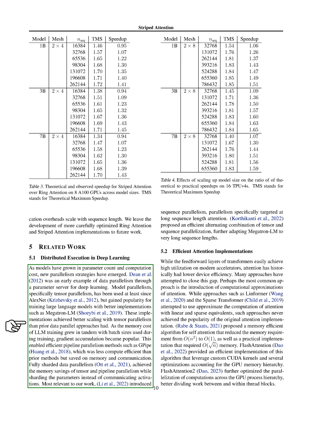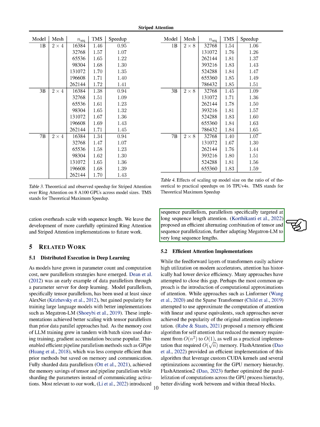As the memory requirements for training large language models increased along with the batch sizes used during training, gradient accumulation became a popular technique. This led to the development of efficient pipeline parallelism methods such as GPipe. Although GPipe was less computationally efficient than previous methods, it saved on memory and communication. Another method, fully sharded data parallelism, achieved the memory savings of tensor and pipeline parallelism by sharding the parameters instead of communicating activations.